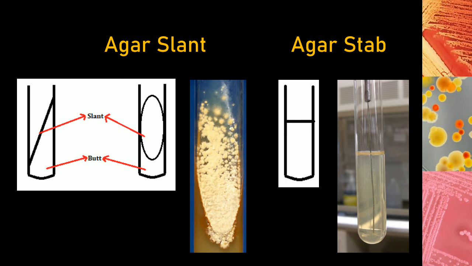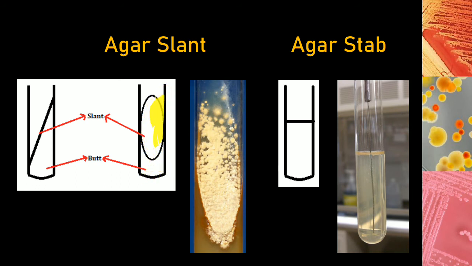After solidification, this is how the media appears. So we have a long area on the top that is called the slant. This is the agar slant. And at the bottom, we have an area that is called the butt. A good agar slant will have a long slant and a short butt.